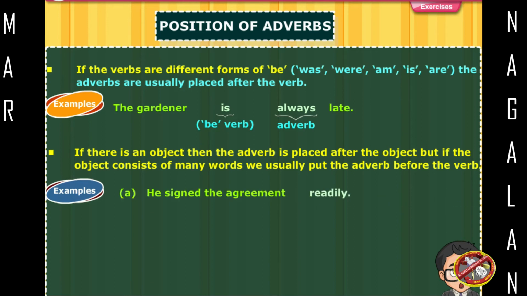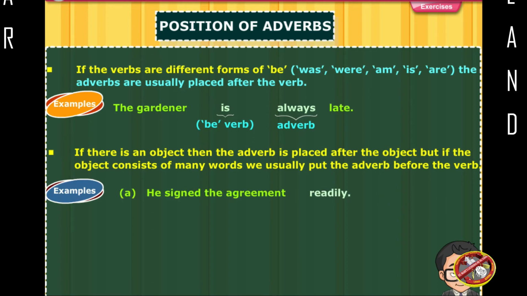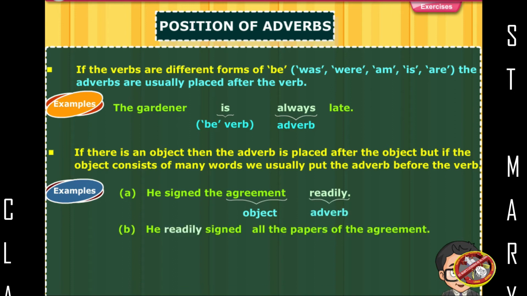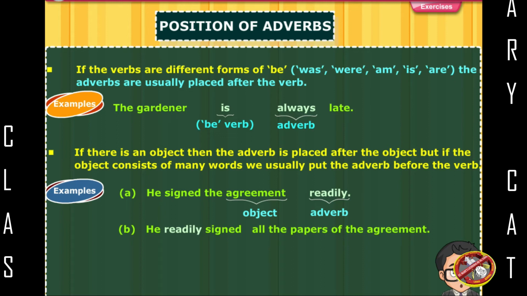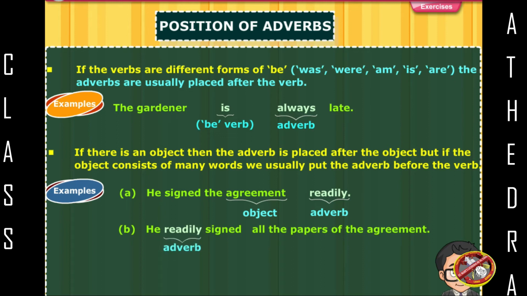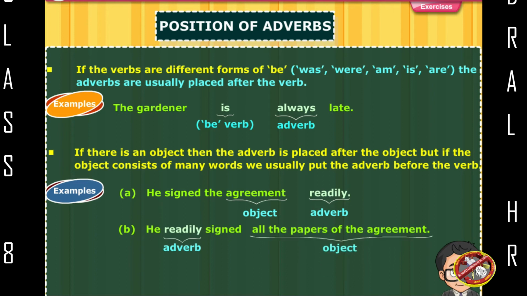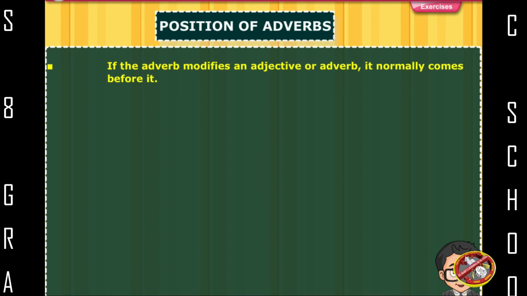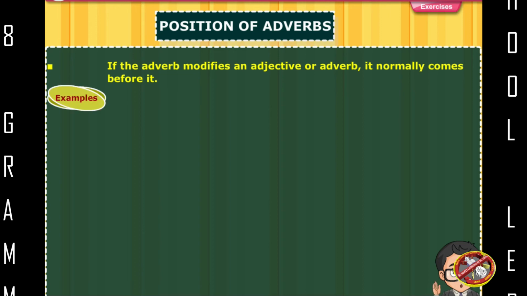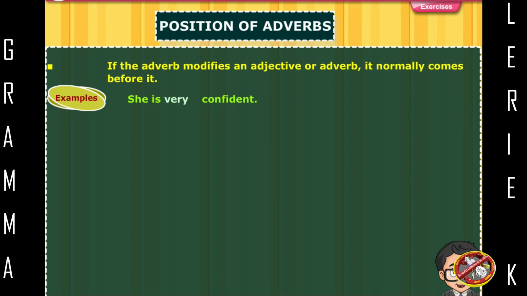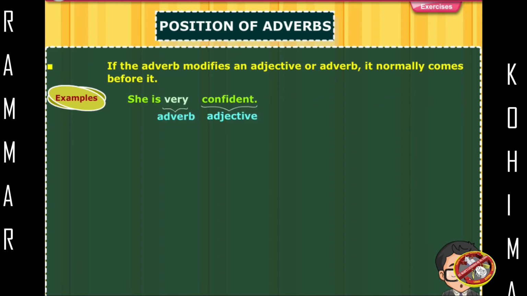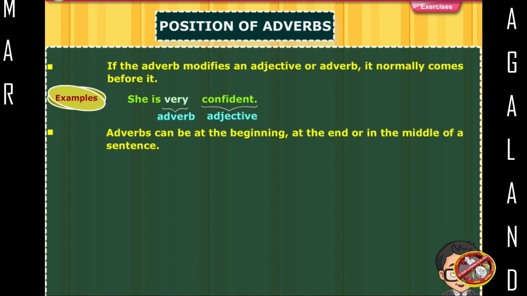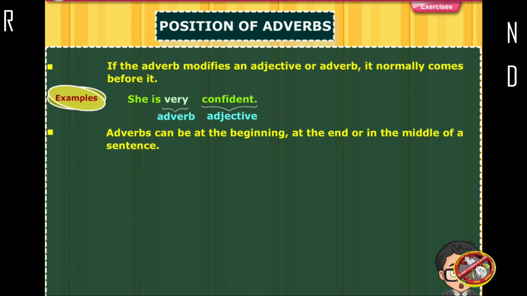Examples: He signed the agreement readily. Agreement, object. Readily, adverb. He readily signed all the papers of the agreement. Readily, adverb. All the papers of the agreement, object. If the adverb modifies an adjective or adverb, it normally comes before it. Example: She is very confident. Very, adverb. Confident, adjective.